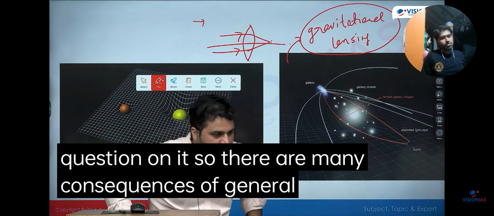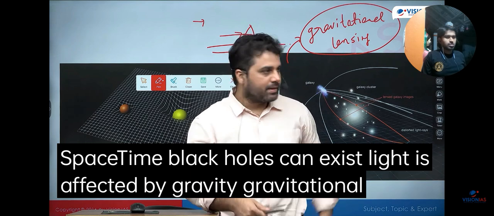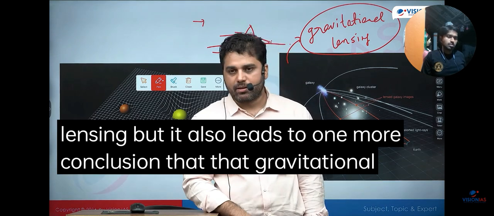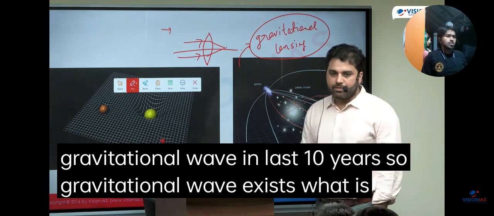So there are many consequences of the general theory of relativity: that matter warps space-time, black holes can exist, light is affected by gravity, gravitational lensing, but it also leads to one more conclusion, that gravitational waves can exist. Three questions on gravitational waves in the last 10 years. So gravitational waves exist. What is a gravitational wave?